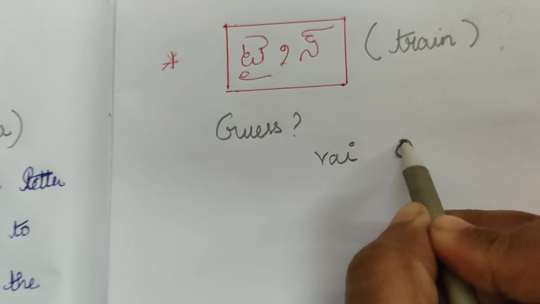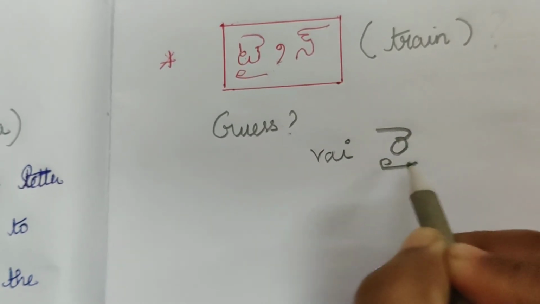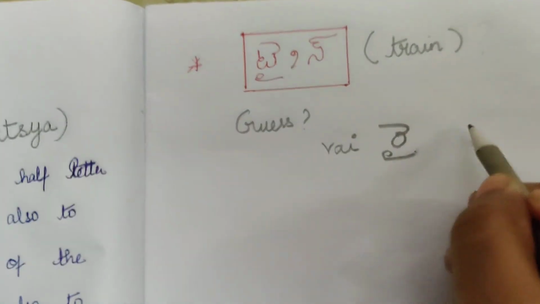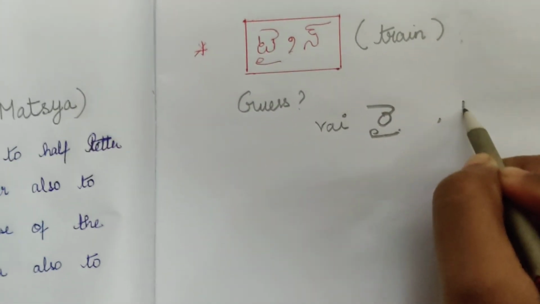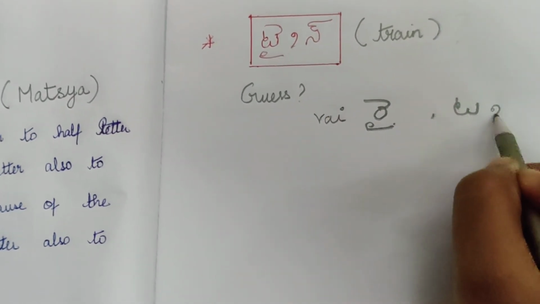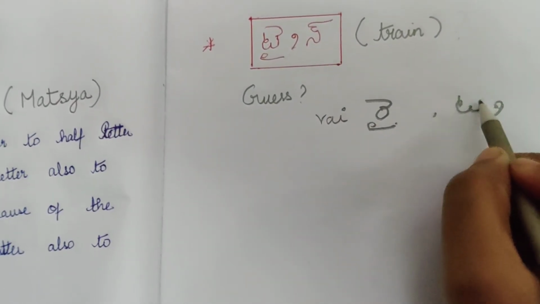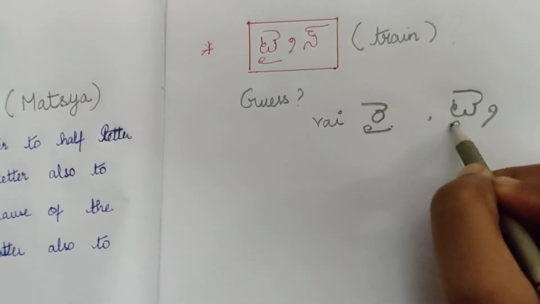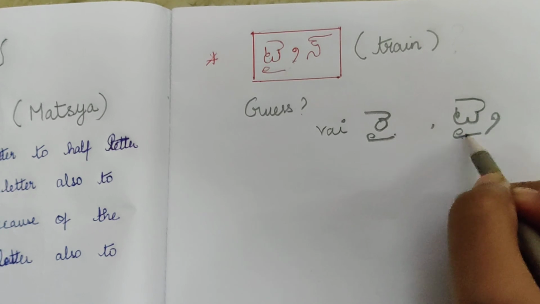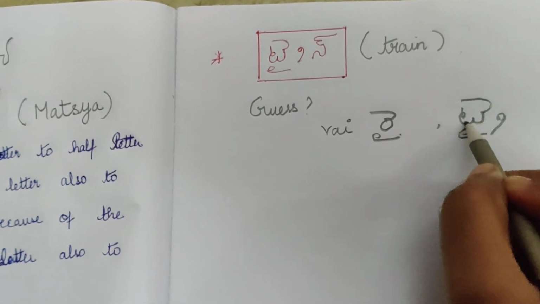Ra, like this, and rai. This is how you write rai in Guninthalu. But since it is vattu, we write ta, and for this ra vattu, we have used this ivattu. That's why it is ta.